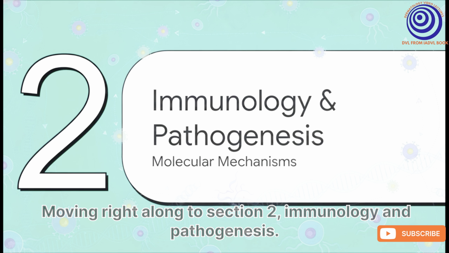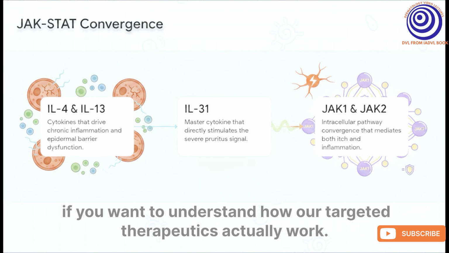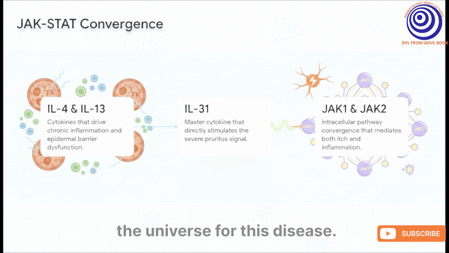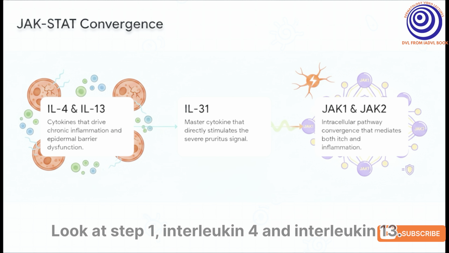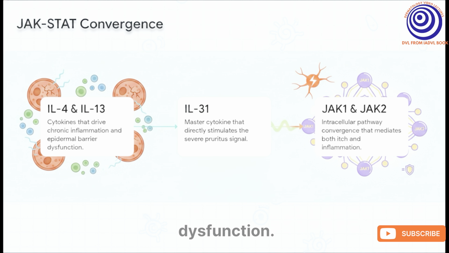Moving right along to Section 2, Immunology and Pathogenesis. When we get down to the molecular level, knowing your cytokines is absolutely non-negotiable if you want to understand how our targeted therapeutics actually work. As standard texts like Bologna clearly lay out, the T helper 2 axis is the center of the universe for this disease. Look at step 1, interleukin-4 and interleukin-13. These are the primary drivers of the inflammatory cascade and that classic epidermal barrier dysfunction.